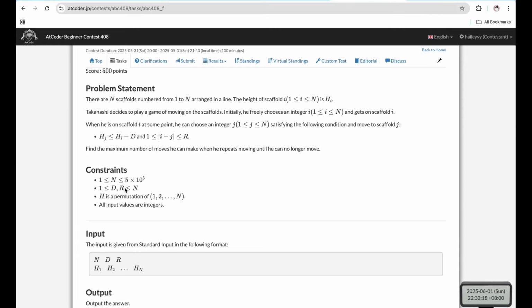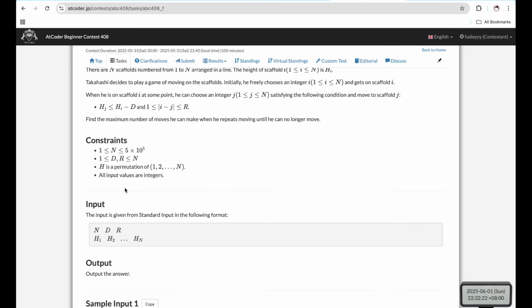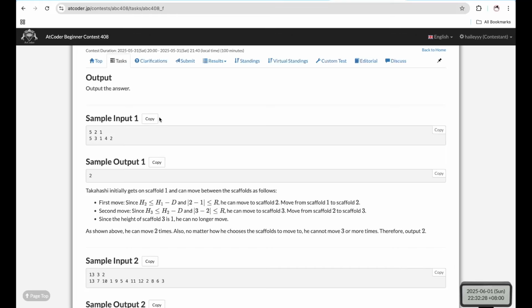So we want to find the maximum number of moves he can make while he repeats these moves. So we can look at a sample.